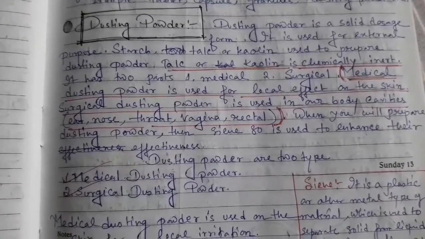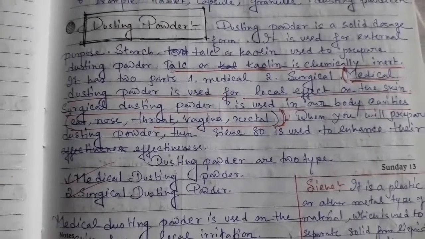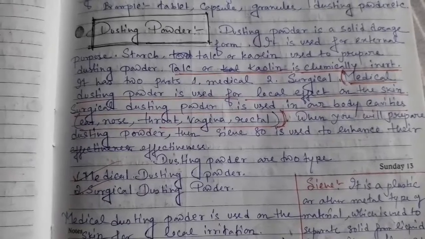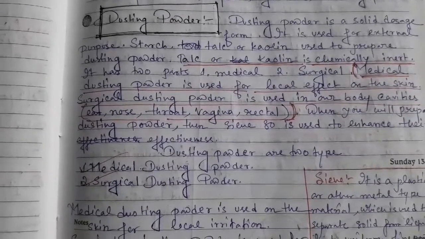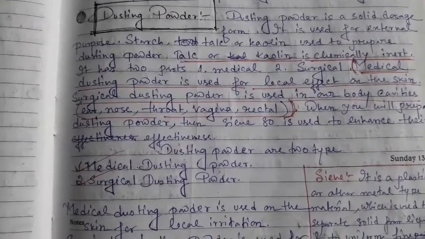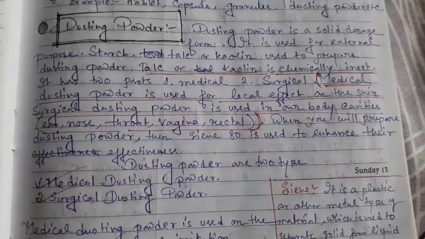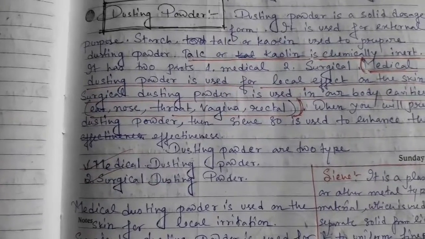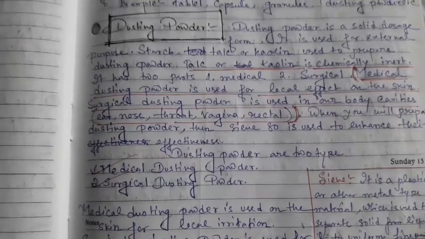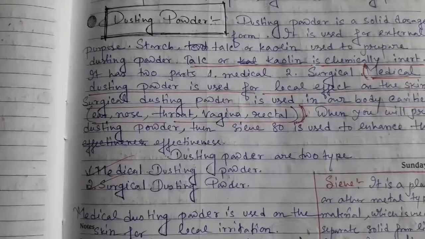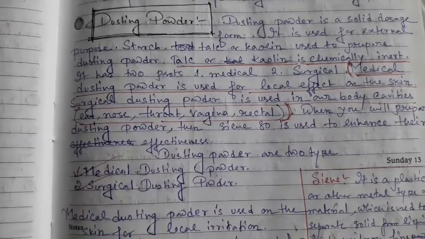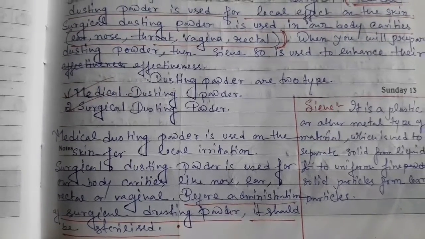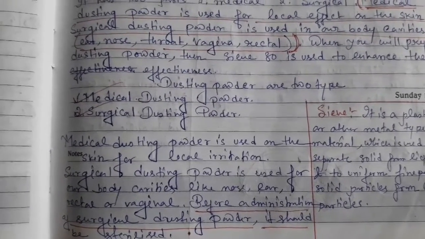There are two types of dusting powders available: medicated dusting powder and surgical dusting powder. Surgical dusting powder is used for the throat, vagina, rectum, nose, ear, that means the body cavities. When you prepare the dusting powder, the sieving method is very important. Sieve 80 is used. What is the sieving method? A sieve is made of plastic or metal material, and the mesh is attached to the sieve.